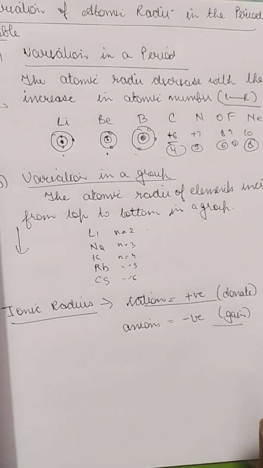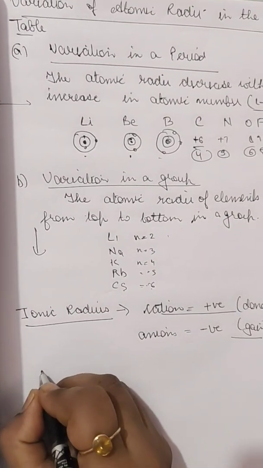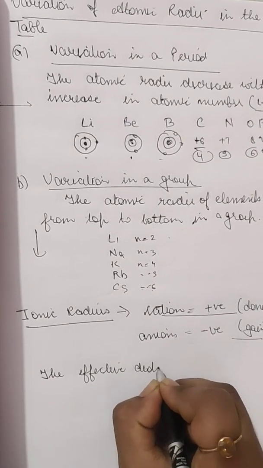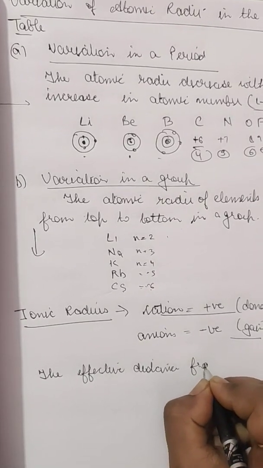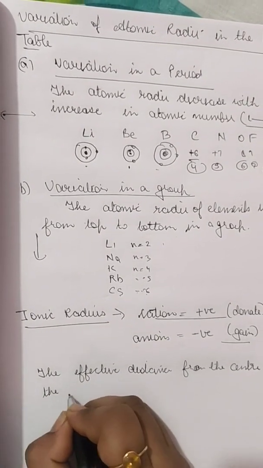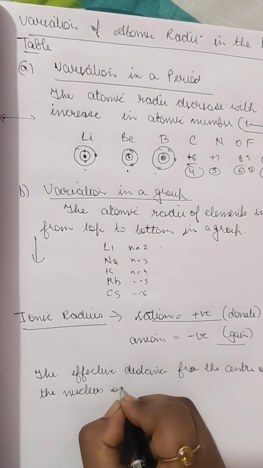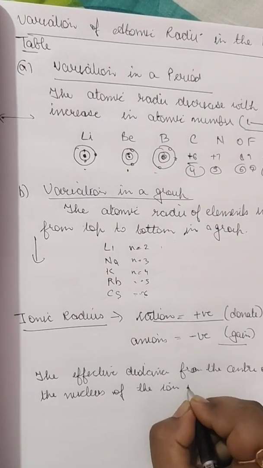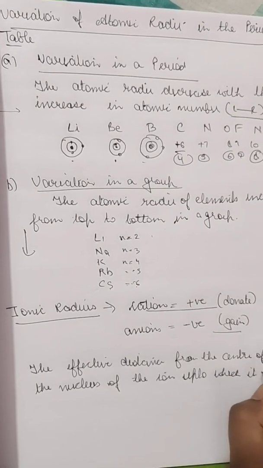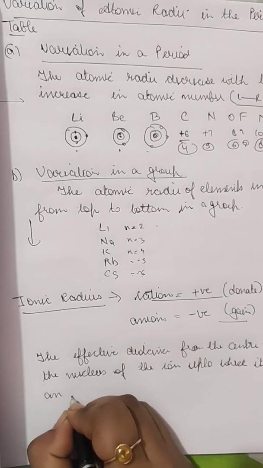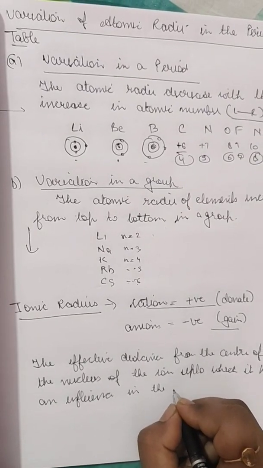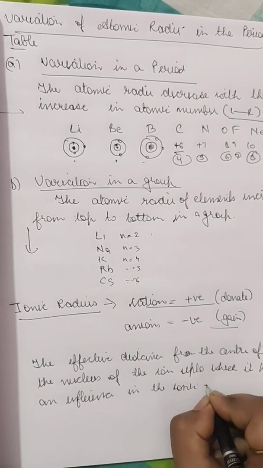Okay, so the effective distance from the center of the nucleus of the ion up to which it has an influence in the ionic bond is called the ionic radius.